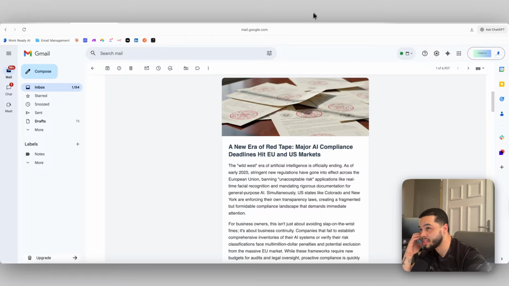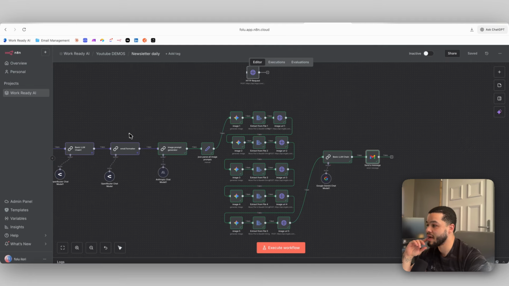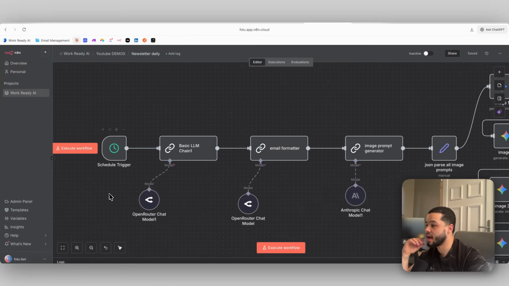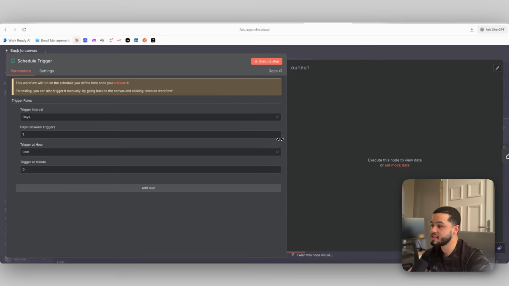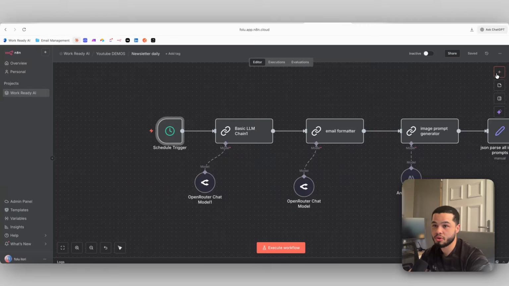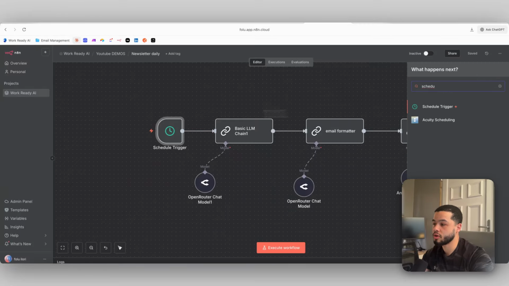So to get into exactly how we build this, we come over here to n8n, and we firstly need to set up this. So over here you can see we have a schedule trigger. We have set this to run every day. So the trigger interval is on days, days between triggers is 1, and the trigger at hour is 9 a.m. So that's essentially making this trigger every morning at 9 a.m. It's pretty straightforward. You'll come up here, you look up the schedule trigger, and that's how you'll get that.